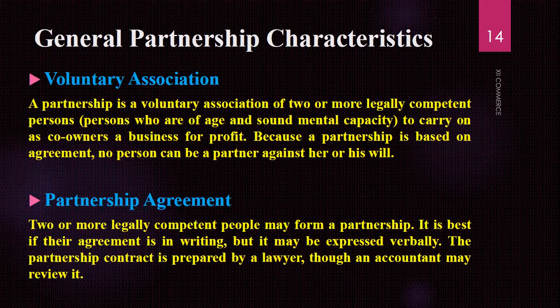To carry on as co-owners, we have covered this terminology in the previous chapter. What are co-owners? They are coordinative, cooperative, and have mutual understanding. Whenever we talk about the partnership, you usually find these words. For a profit of the business, because a partnership is based on agreement, no person can be a partner against his or her will. It's not like, if there is already a partnership business, I feel okay, I like this business, now I will also be a partner. It's not possible. It should be written and properly documented, so then we can be a partner. Then we have the partnership agreement.